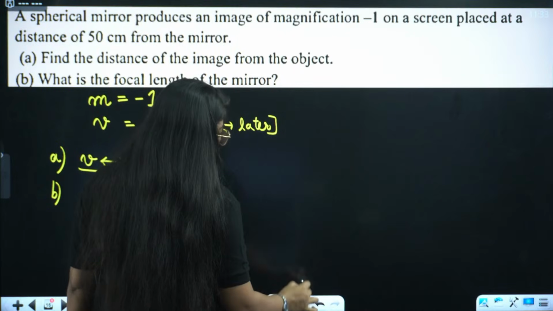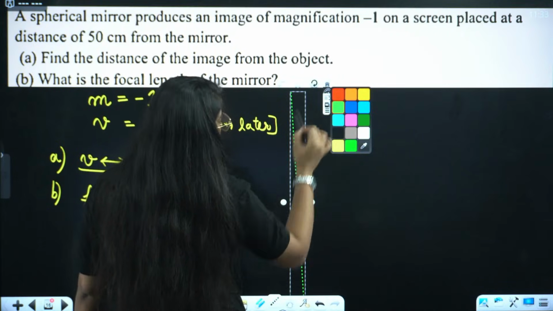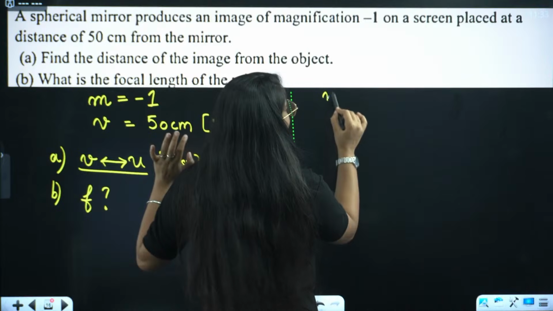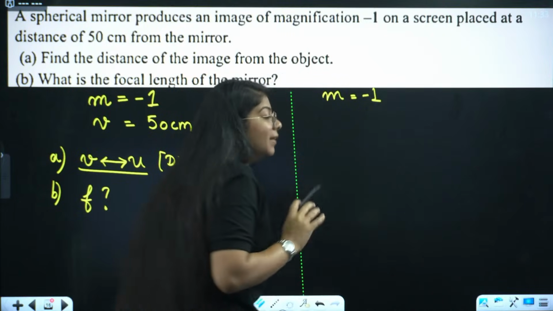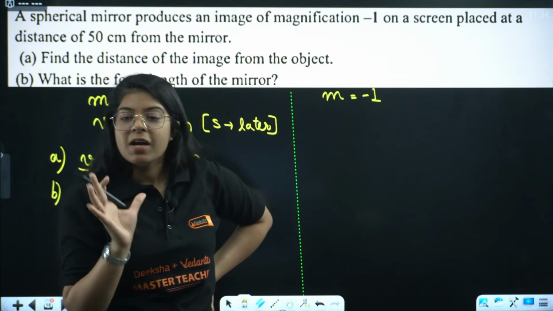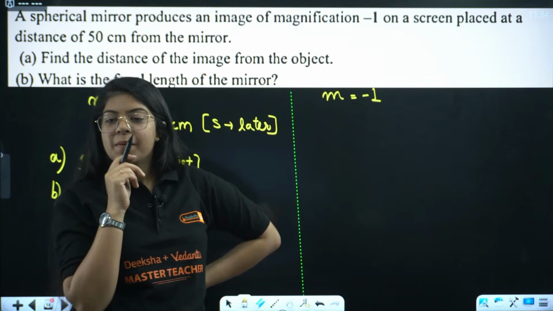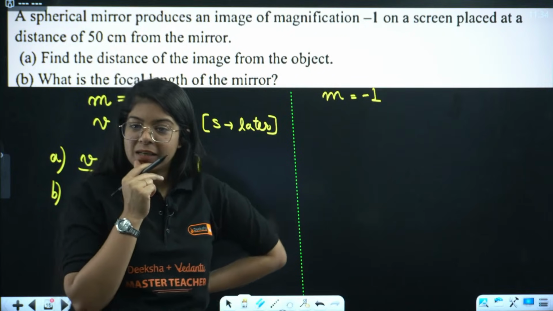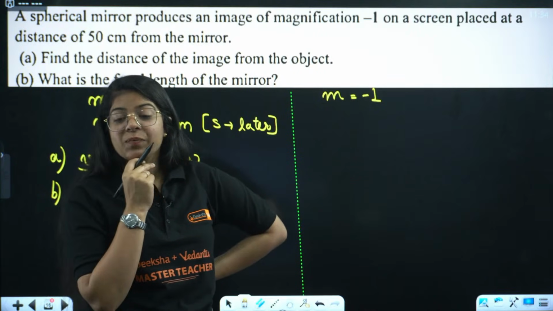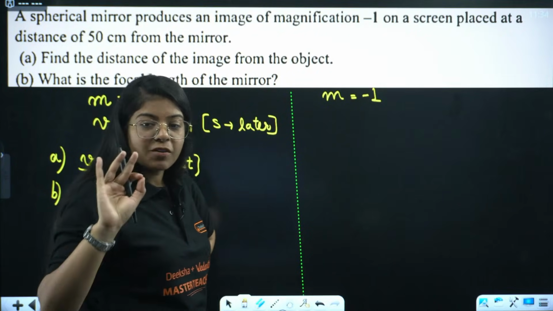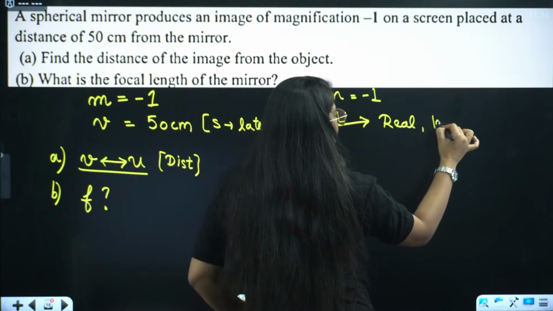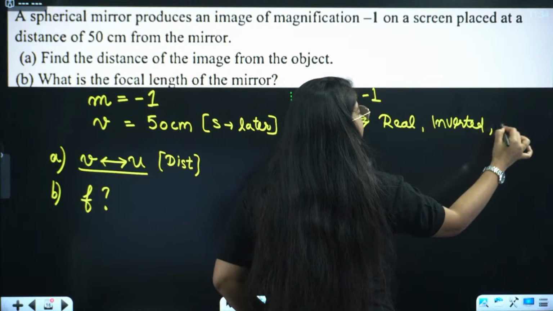Okay, everyone, see very carefully. The first thing we have to look at in this kind of question is the sign. First, see, magnification is -1. So, what can we derive from this? What is the nature of image when magnification is -1? Image and object are both at the center of curvature, C. See, what is C, Raghav? 0, -25, -25. Very good. Now, what is the nature of image when magnification is -1? It is real, right? And inverted and of the same size. Very important.